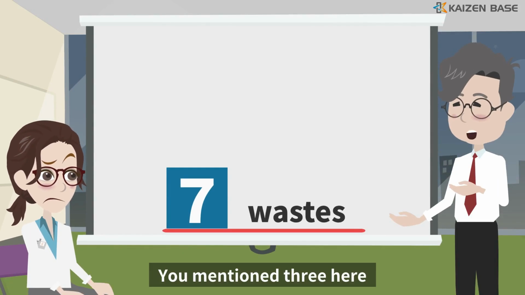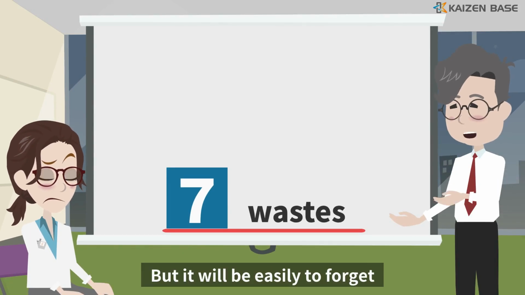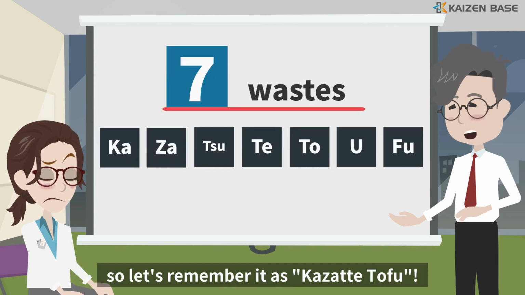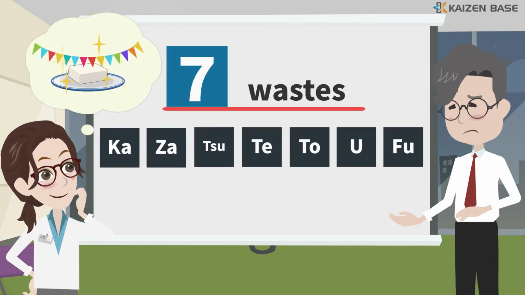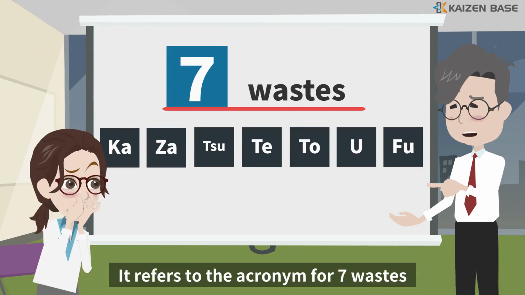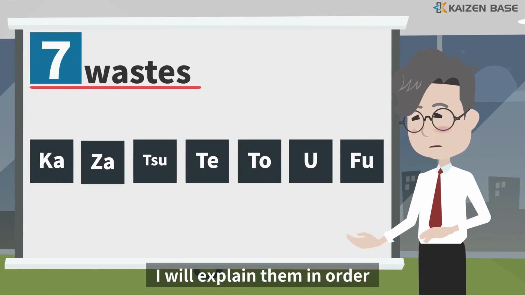You mentioned 3 here. But it will be easy to forget if you try to memorize each one separately like that, so let's remember it as "caused tofu." By the way, "caused tofu" is not the tofu to eat. It refers to the acronym for the 7 wastes. I will explain them in order.